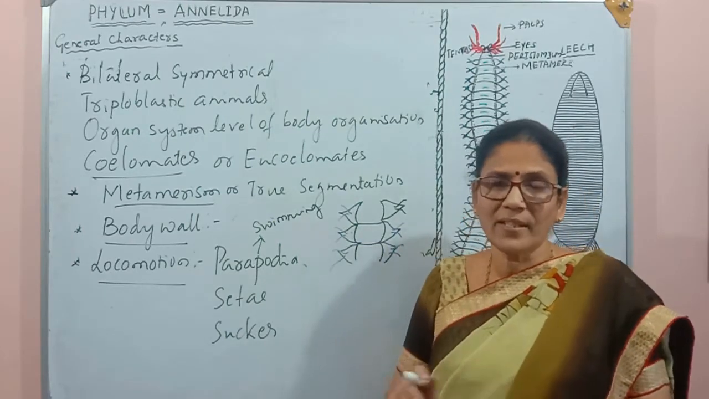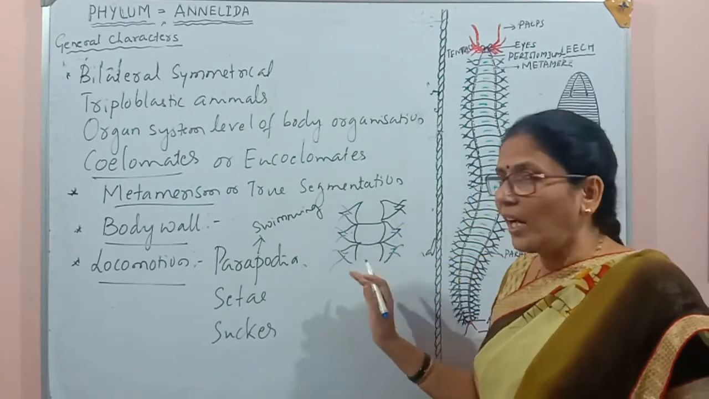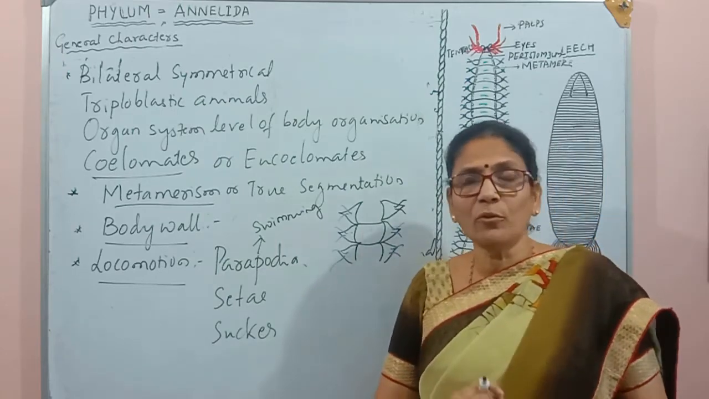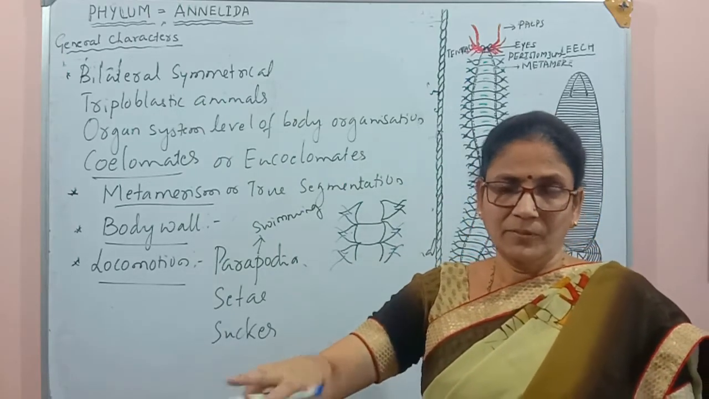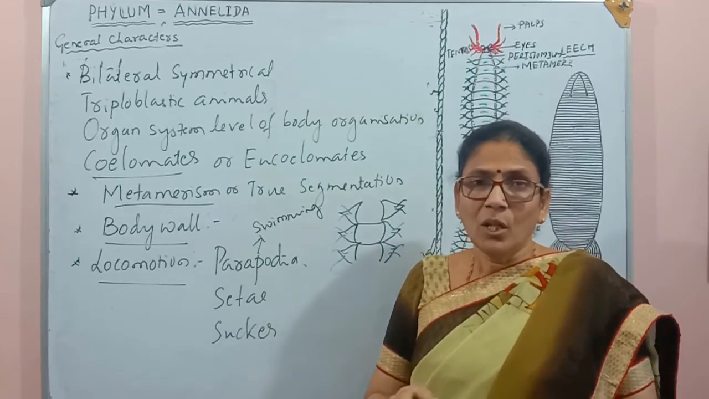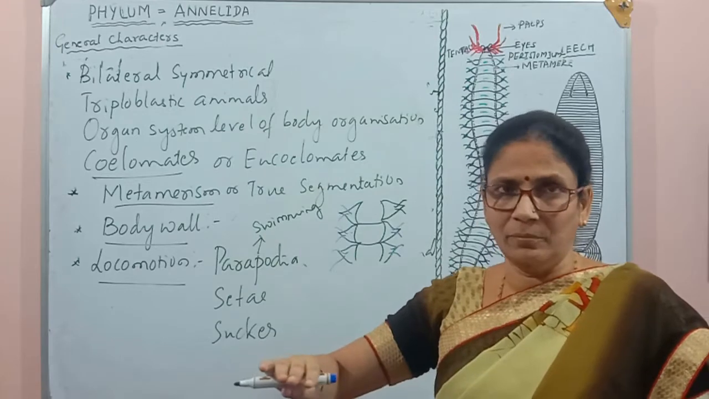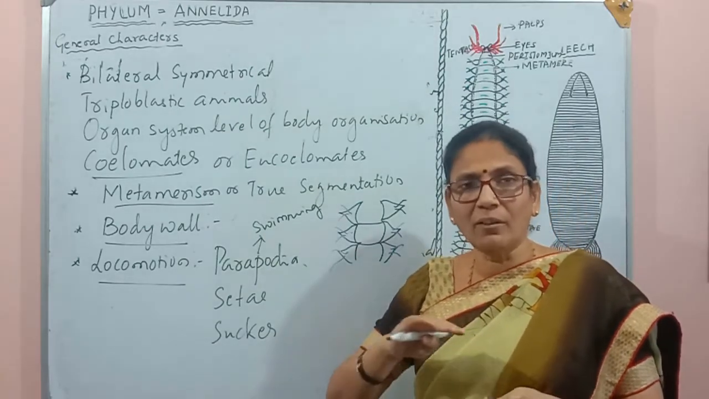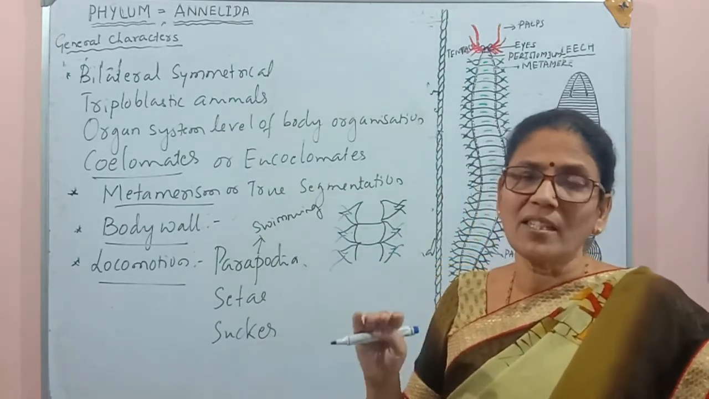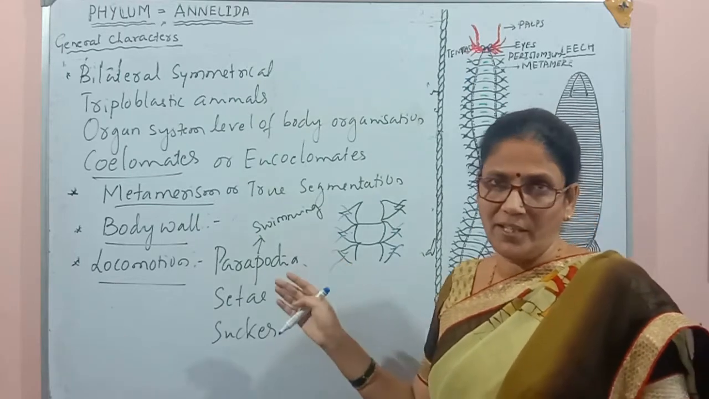In earthworm also we see the setae, and these are chitinous, and they are going to be useful for walking. They are not useful for swimming. They are going to be useful for walking on the land. When they are moving on the land, in that situation these setae are going to be useful for the organisms.